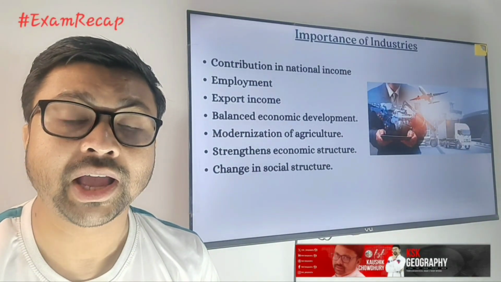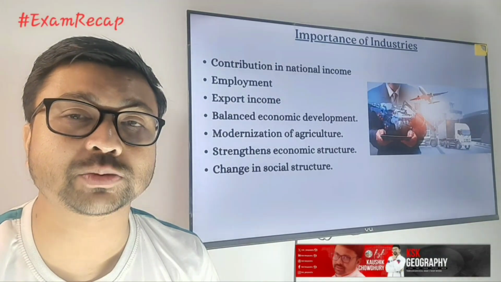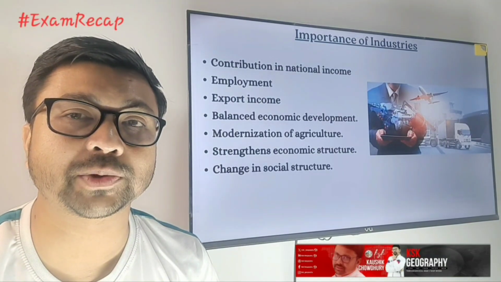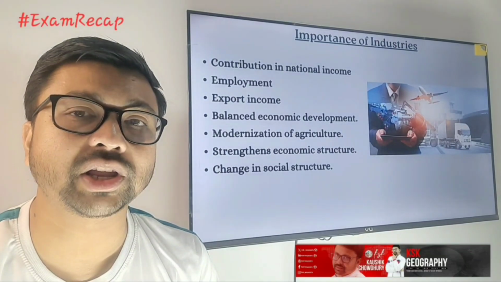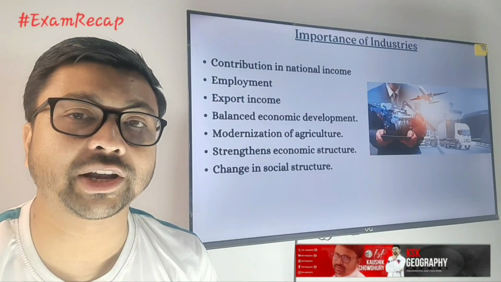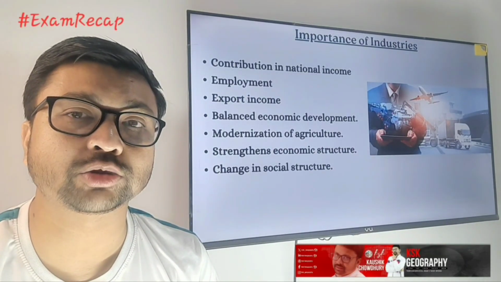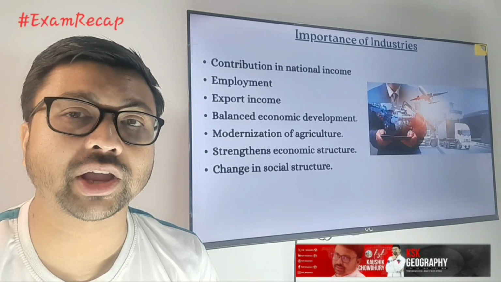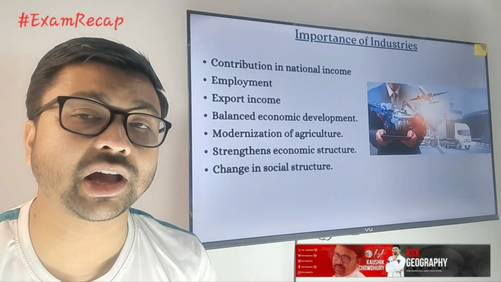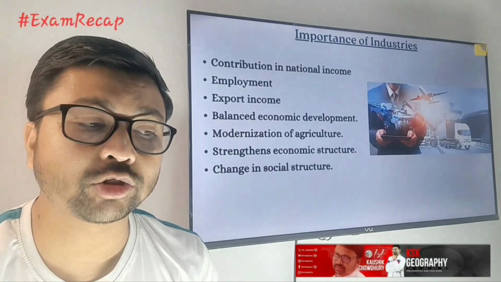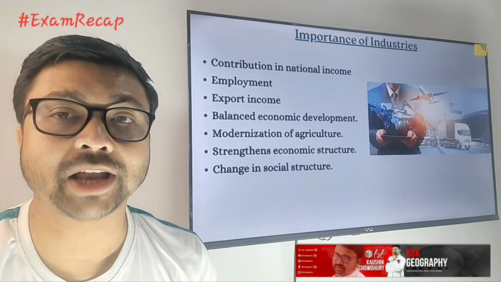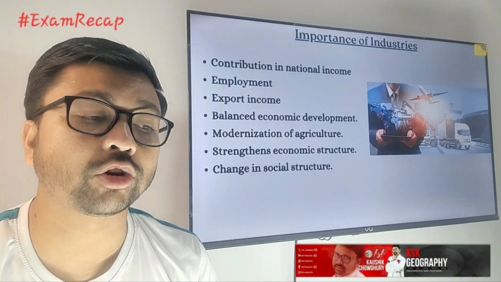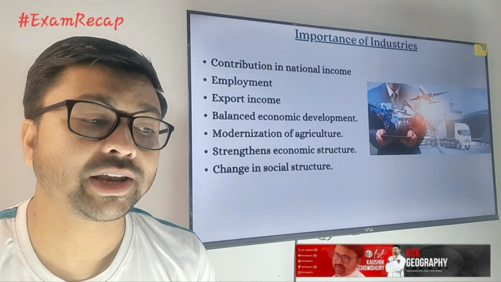Balanced economic development. Remember, agriculture depends much more on the climatic conditions or physiographic features of a particular region, but industry is not so much dominated by them. In places that are less productive for agriculture, we can plan agro-based industries or any other industry, which will help boost the economy of that place.